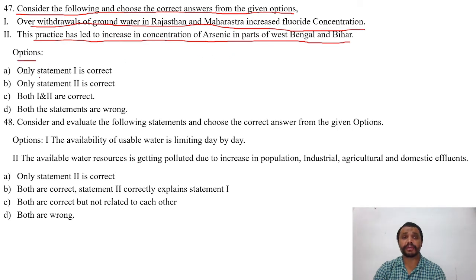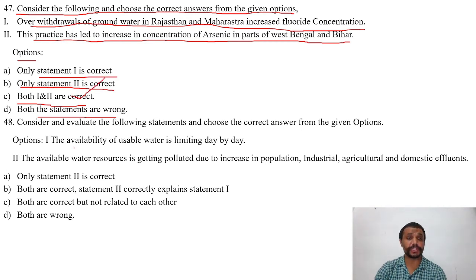Options are A. Only statement 1 is correct. B. Only statement 2 is correct. C. Both 1 and 2 are correct. D. Both the statements are wrong. The right answer is C, that is both 1 and 2 are correct.